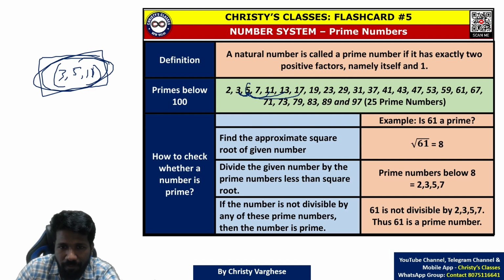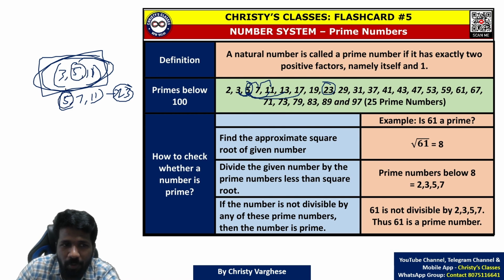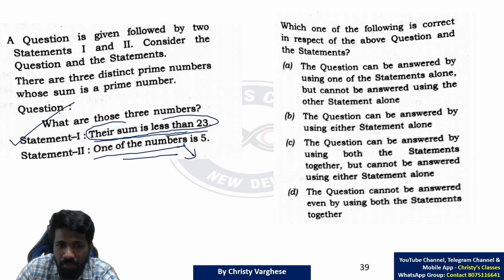So let us start with 5, 7. 5, 7, 11. 12 plus 11 is 23. 23 is a prime, so that is also satisfying. That means with 5 involved, there are 2 possibilities already. Maybe more also. But a minimum of 2 means you cannot uniquely determine it with statement 2 only.